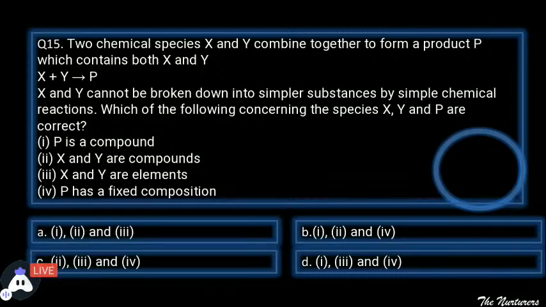The next one, this is one of the most important questions of today's session, which will help you to clear your concept, know the question better. So without wasting time, we'll start. Two chemical species X and Y combine together to form a product P.